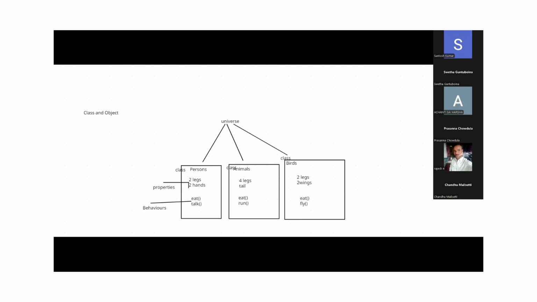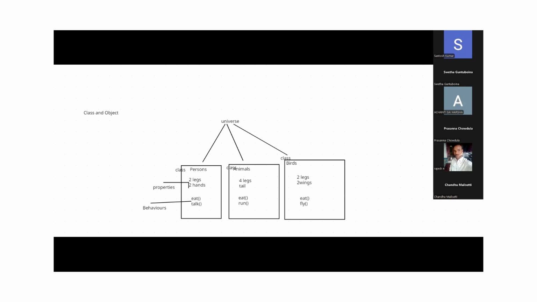Understand? Now animals. If you see the animal class, the animal class also has a group of elements having common properties and behaviors. Even if you see the birds class, it also has a group of elements having common properties and behaviors. Understand, everyone? Yes, so this is called class, guys.